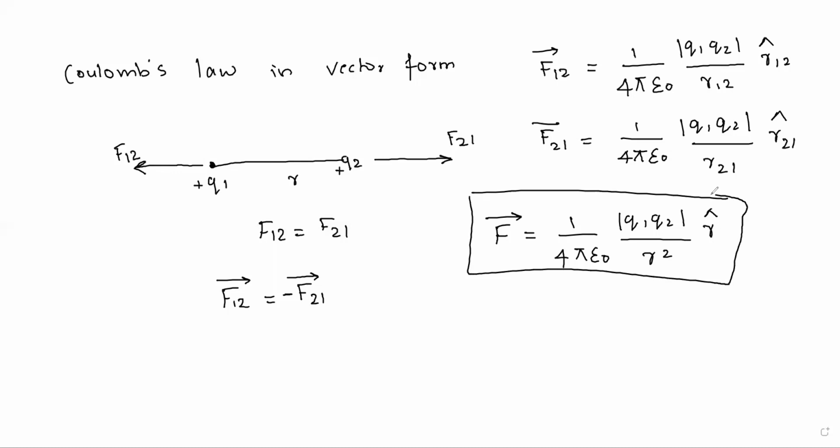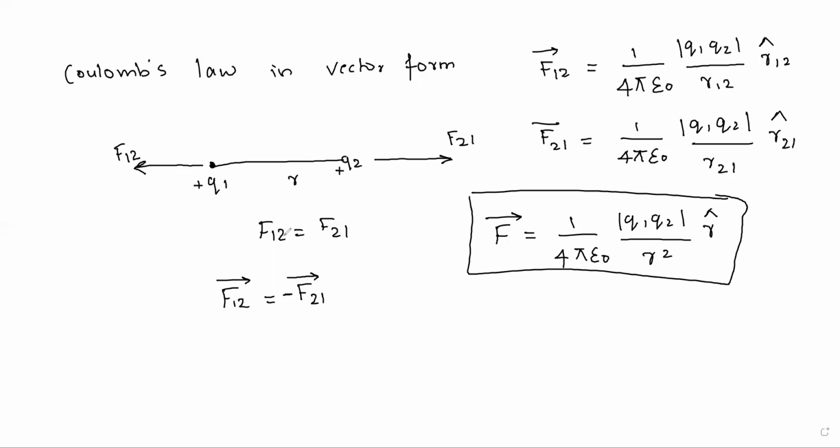If you get a question to express Coulomb's law in vector form, write this expression and then explain the quantities. R cap is the unit vector which is in the direction of force F. R is the distance between them, and epsilon is the permittivity constant. Q1 and Q2 are charges, and F is the electric force.